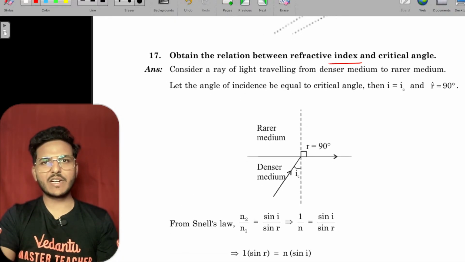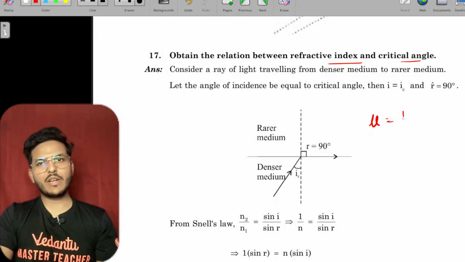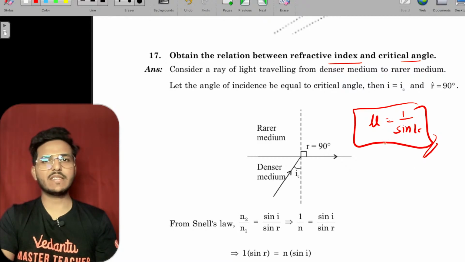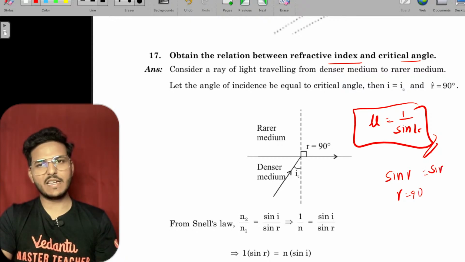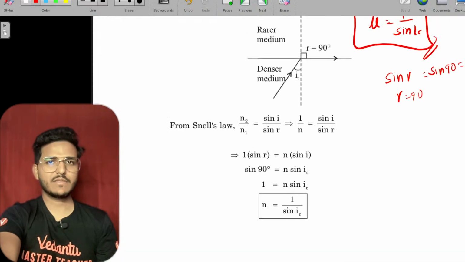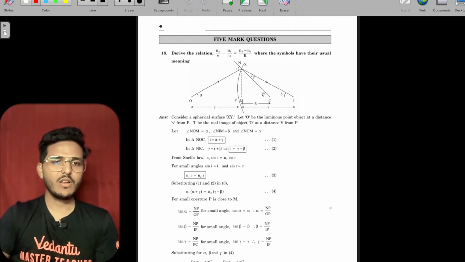Obtain the relation between refractive index and critical angle, that is mu equals 1 upon sin iC. Mu equals 1 upon sin iC, just because sin r, where r equals 90, so sin 90 will be 1.